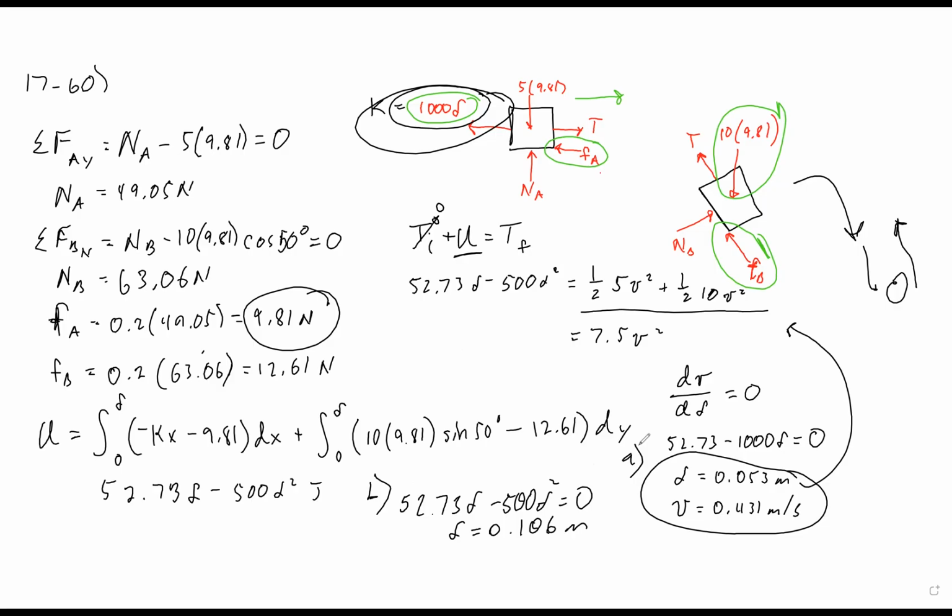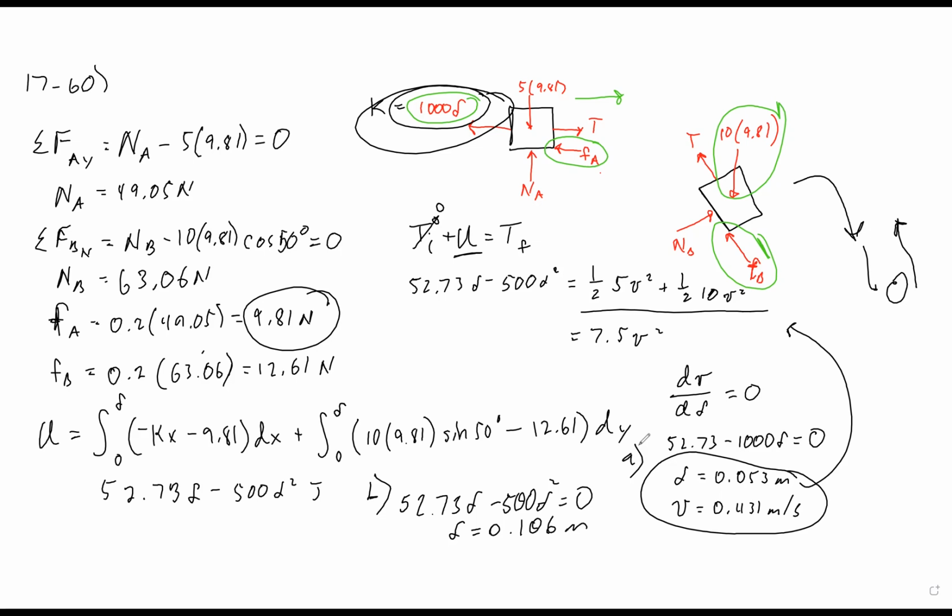Part C, a little bit different of a concept here. So part C asks, determine if the blocks will rebound from the position of part B. Okay, they are asking us if when the blocks come to stop, will they continue by going back up, or will they actually slow down to a stop and then get stuck in that position?